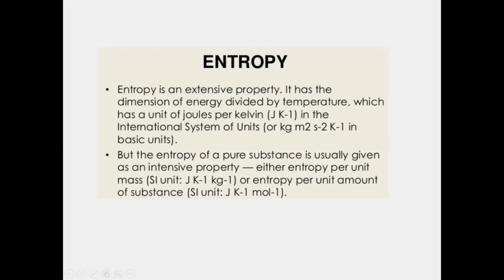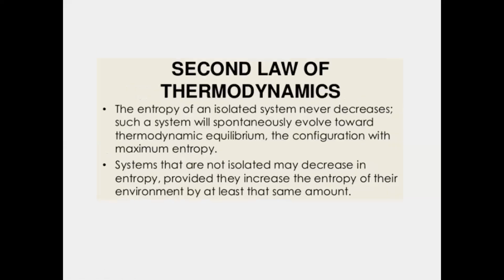Now the second point explains the unit of entropy. If it is per unit mass, it is joule per kelvin per kg, or per unit amount of substance, joule per kelvin per mole. This is about the units.